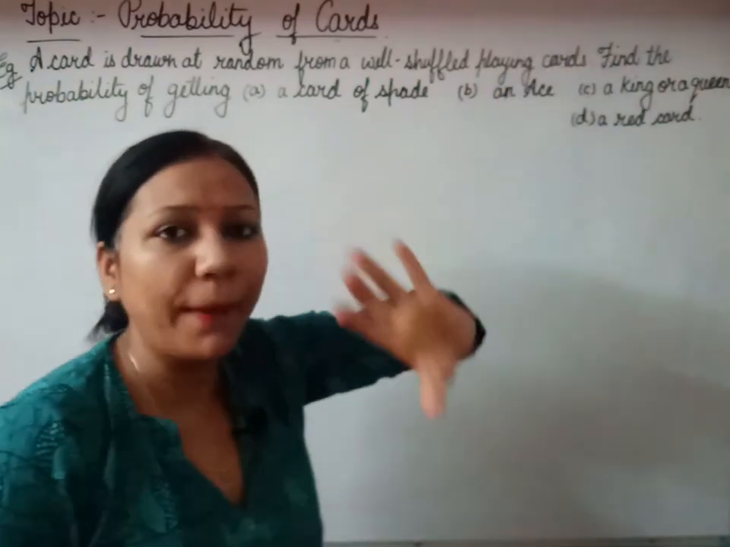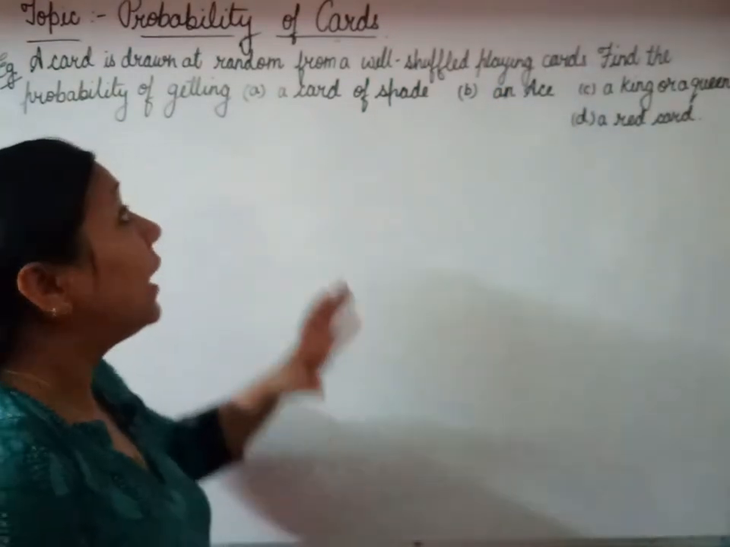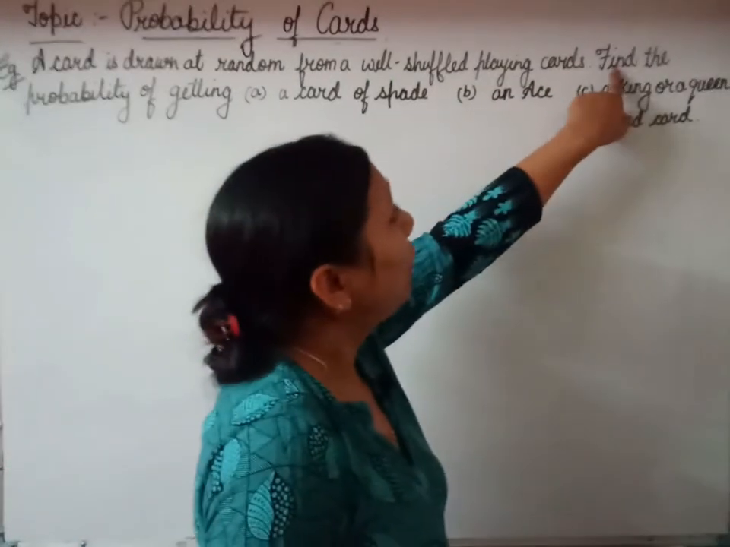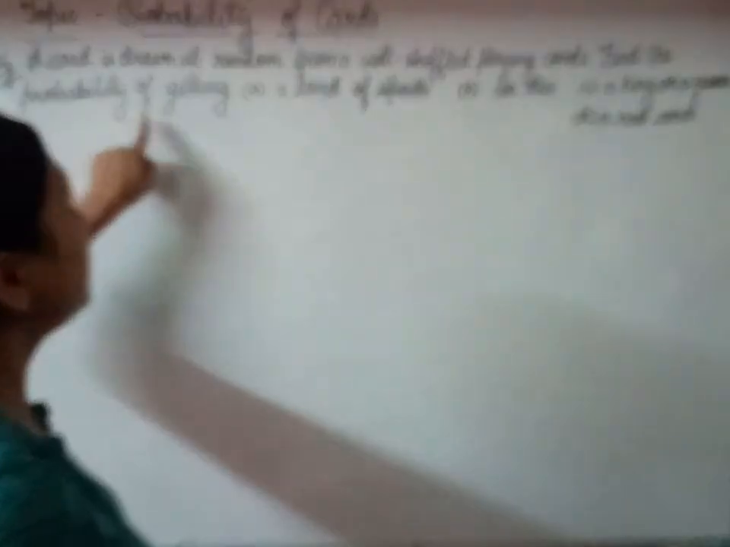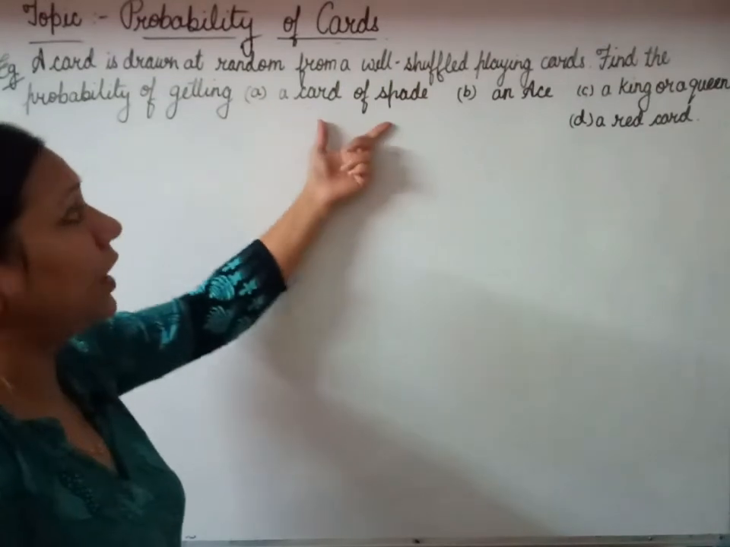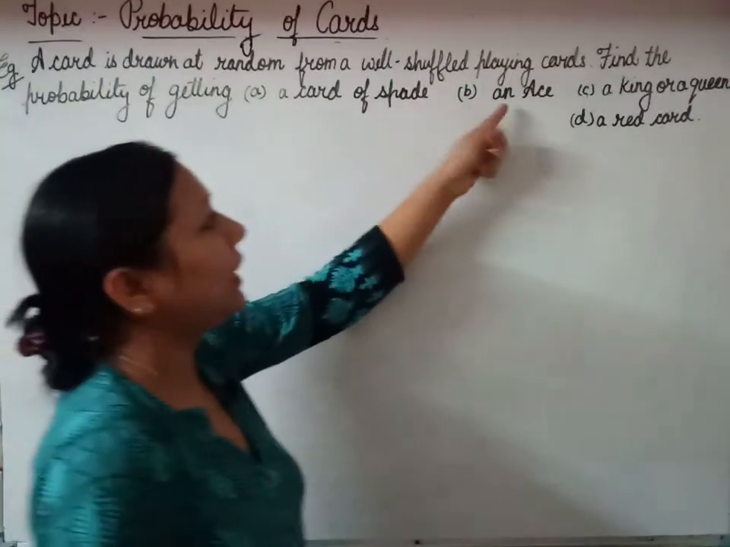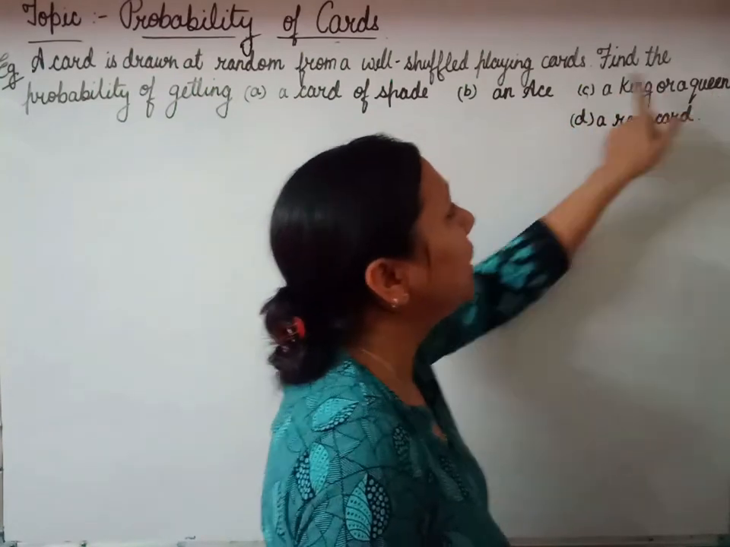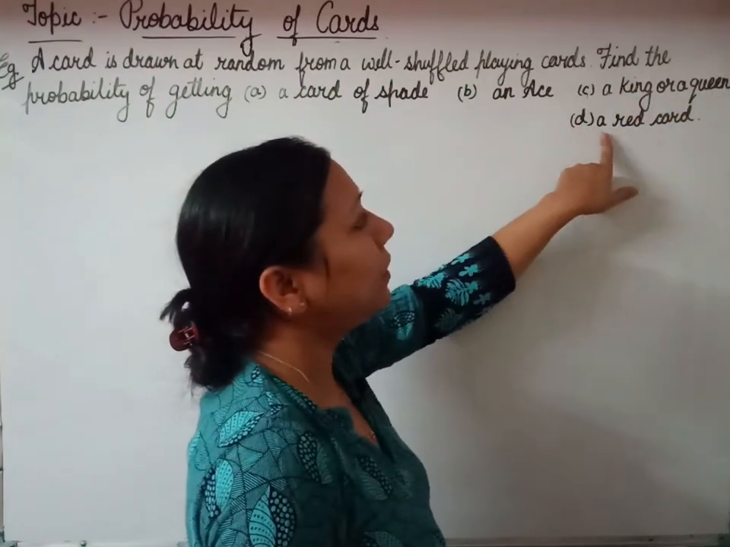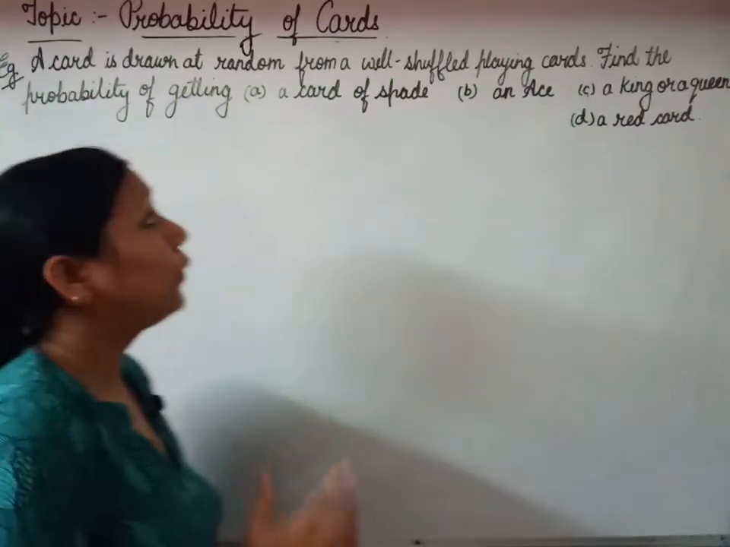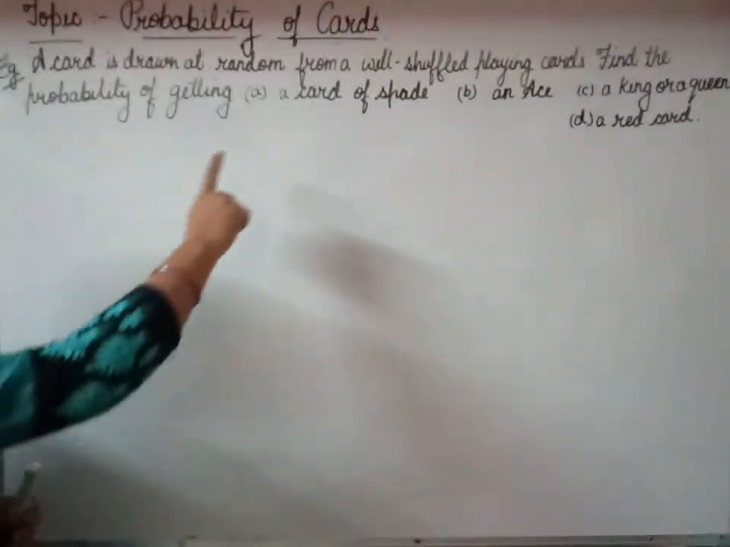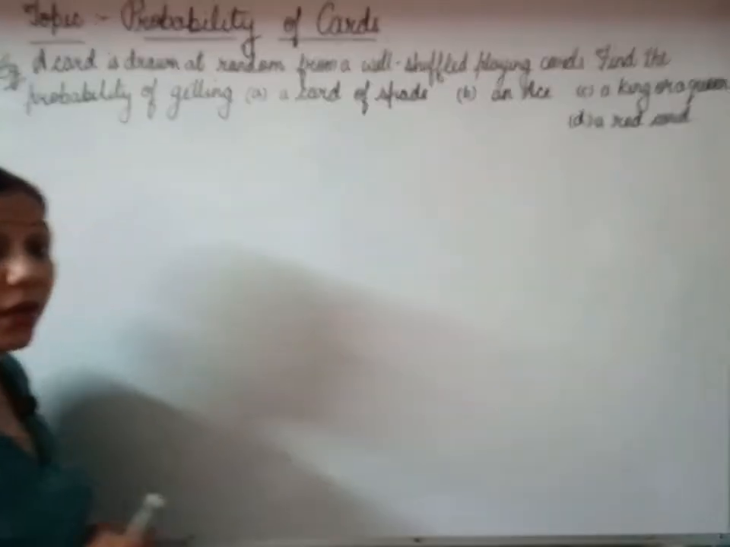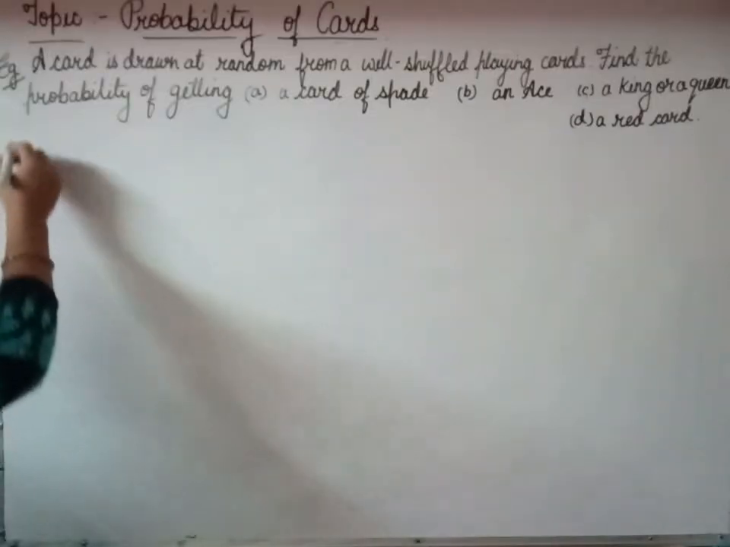So we have taken a pack of complete 52 cards, and one card is drawn one by one from the pack. Find the probability of getting first a card of spade, second an ace, third a king or a queen, and last, part D, a red card. So what we want is a card of spade, an ace, a king or a queen, and a red card. So let us start the solution.